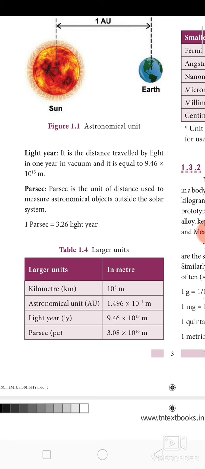Kilometer is equal to 10^3 meter. Astronomical unit is 1.496 × 10^11 meter. Light year is 9.46 × 10^15 meters. Parsec is equal to 3.08 × 10^16 meters, which is equal to 3.26 light years.